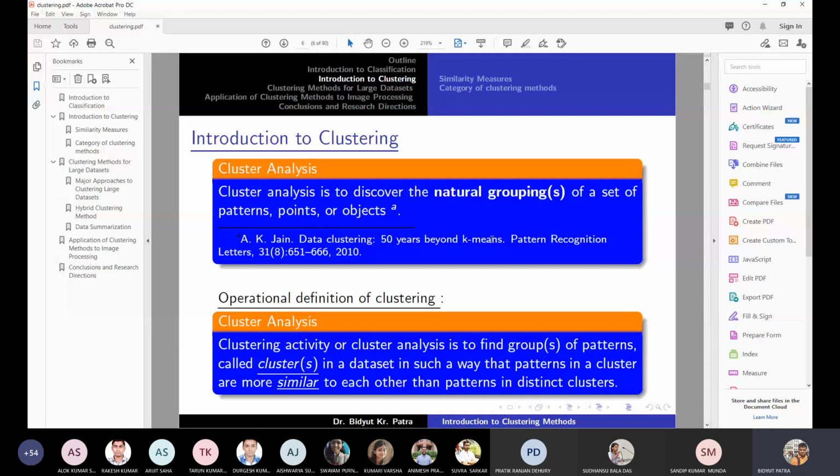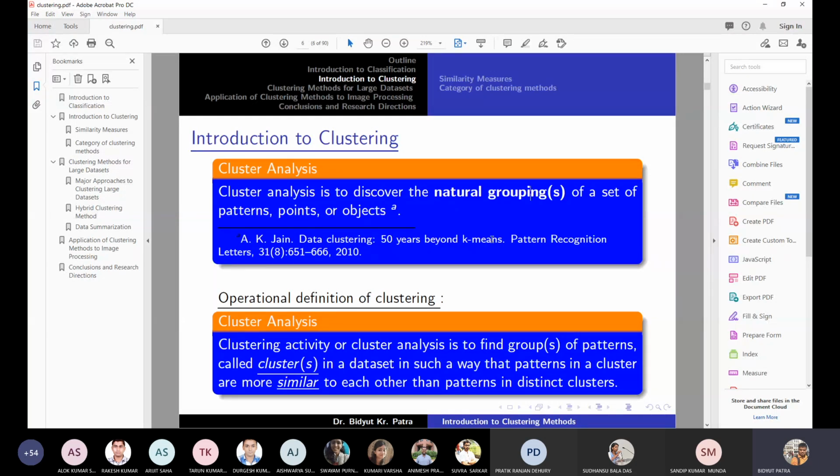How do we define natural? Sometimes it may look natural to me, and some other time it may not be natural to other people. So natural grouping means what? That more than one object should be located together or look similar, or something like that. In that context one person may differ from the others.